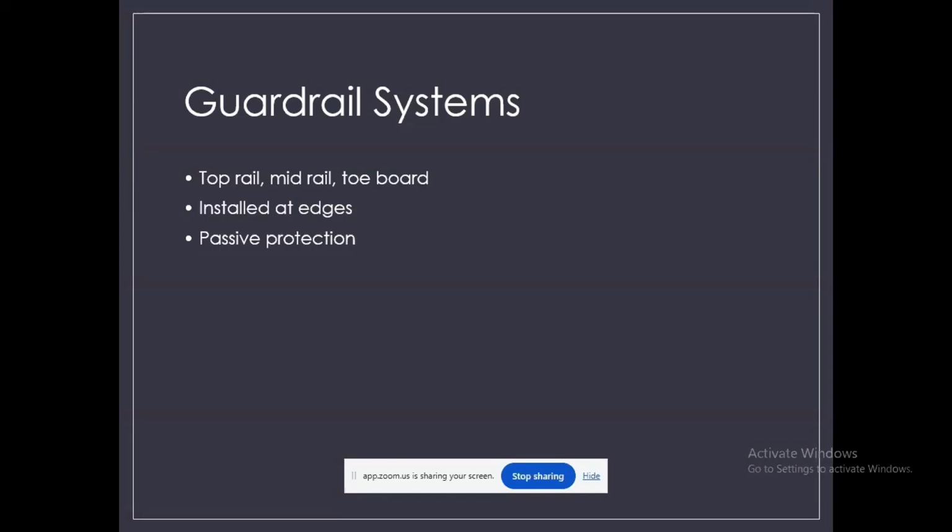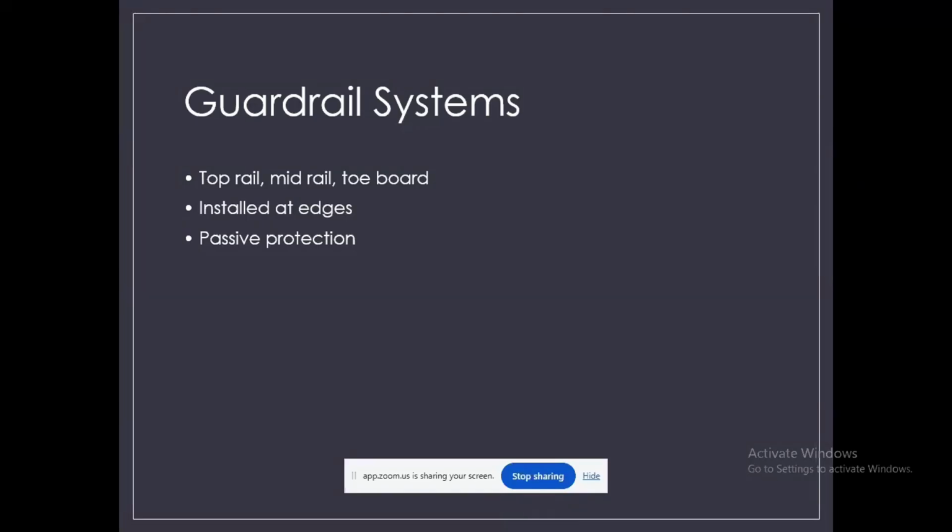Then the toe board is a small vertical barrier at the bottom, so it prevents tools, materials, or debris from falling down and injuring the people below.